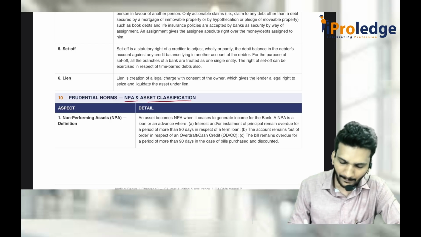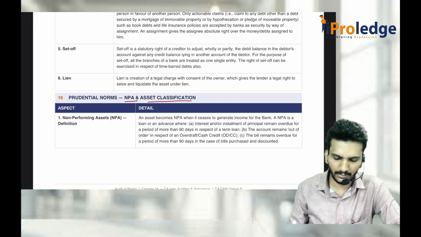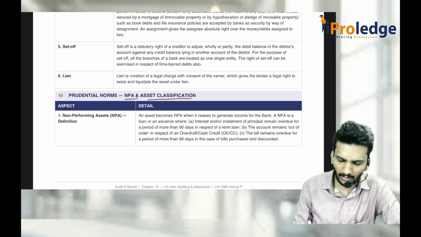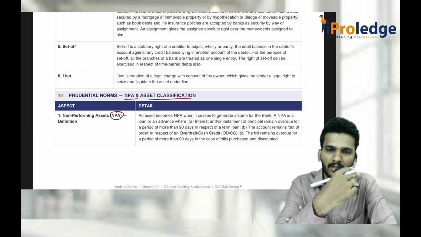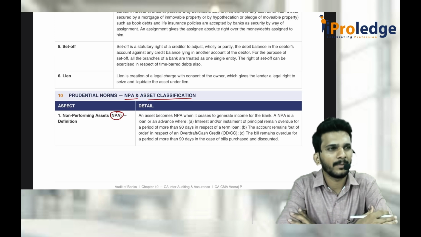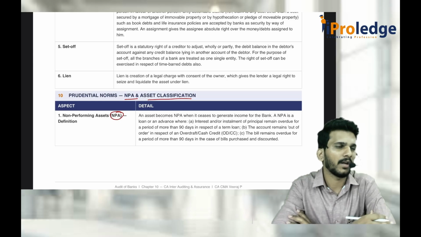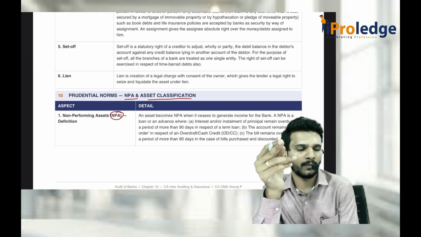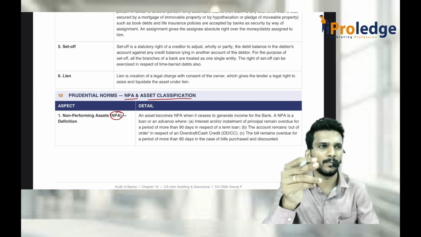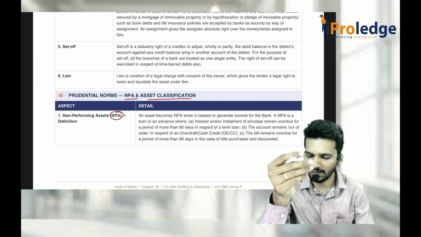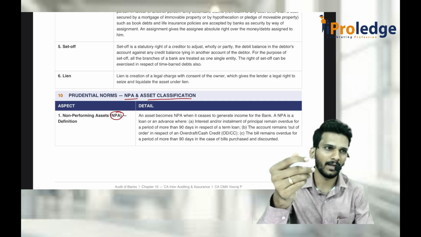asset classification and NPA norms, first of all, you should understand what is a non-performing asset. A non-performing asset is an asset which stops generating income for the bank. What is the income for the bank? Interest. If you are not able to generate any income, or you are not able to even repay the principal portion, then it is called a non-performing asset.